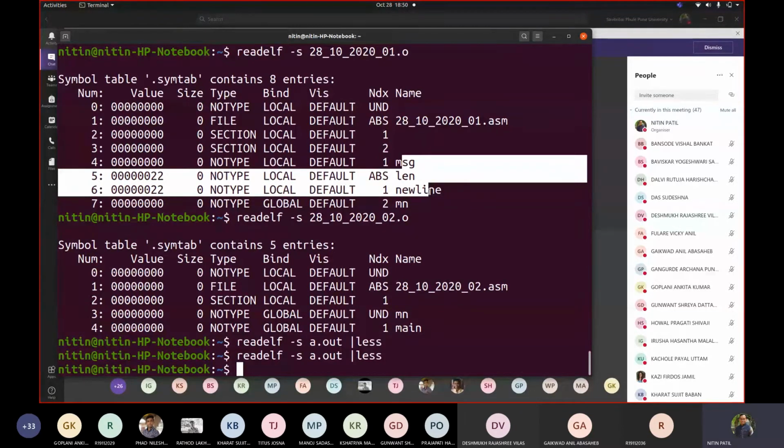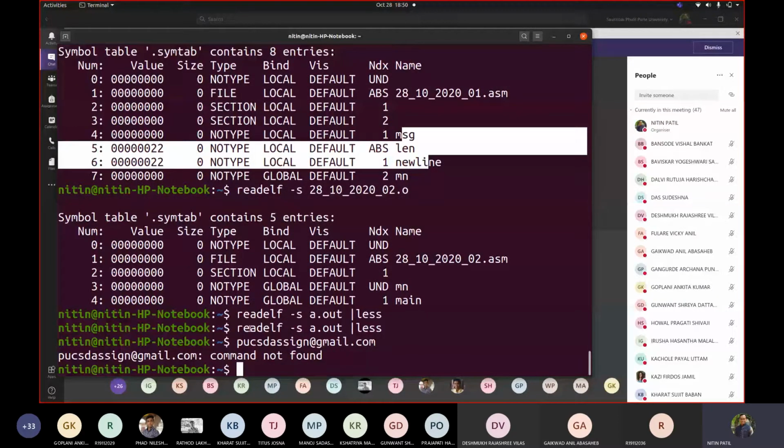You have to make use of either C or Python. That is your choice. Treat this as one of the assignments for this course as well. Whoever is done with the assignment, you can mail me at this email ID, piyuscndassign@gmail.com, with the subject title: combining two symbol tables, or combining two data structures of the same type and getting a single data structure of the same kind holding both the entries from the first as well as from the second.